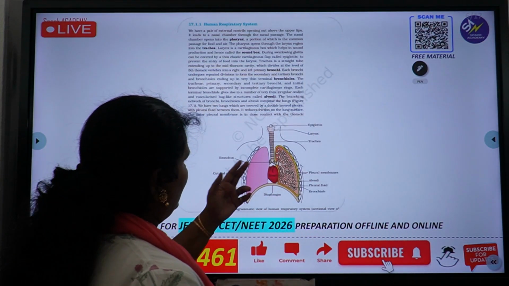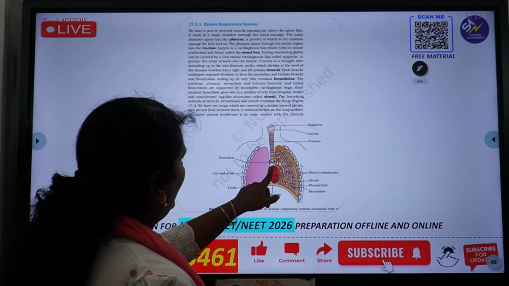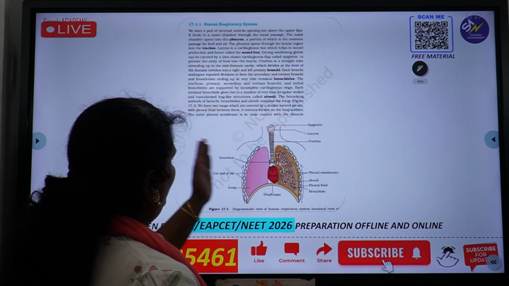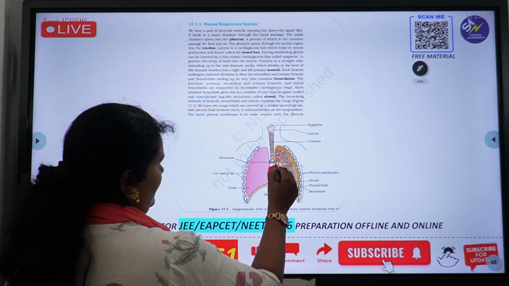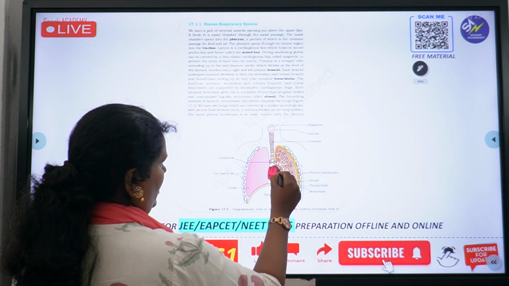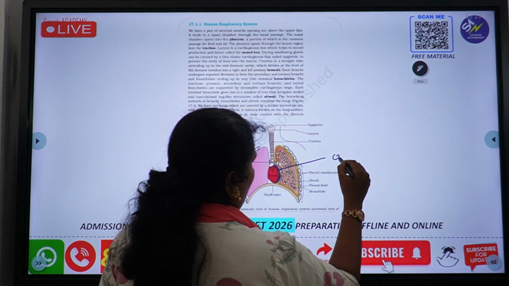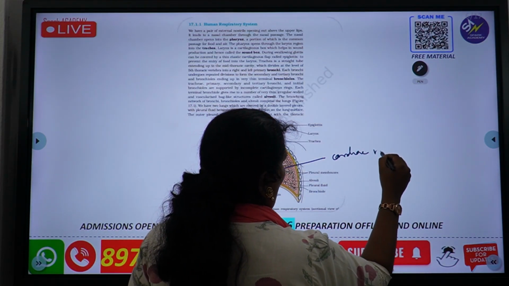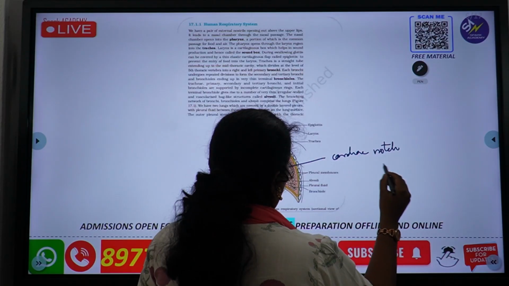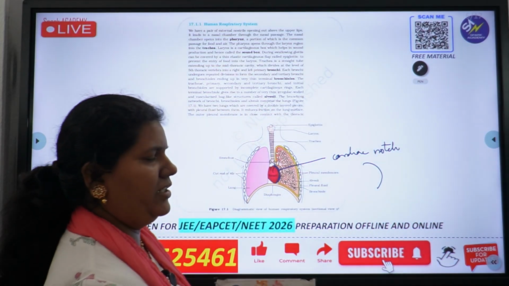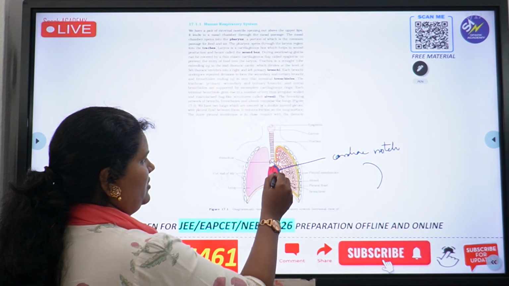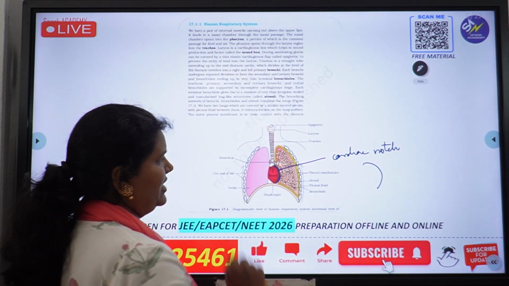Then there are other structures also. This is the right side and this is the left side of the lung. You can see there is a notch here, a curve. This notch is called the cardiac notch. Now what is the significance of this notch? This is the place where the heart is situated.